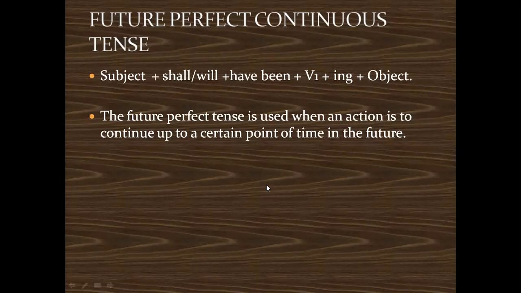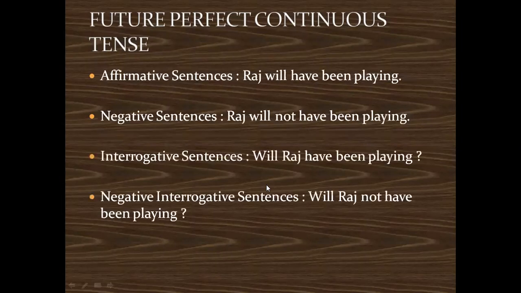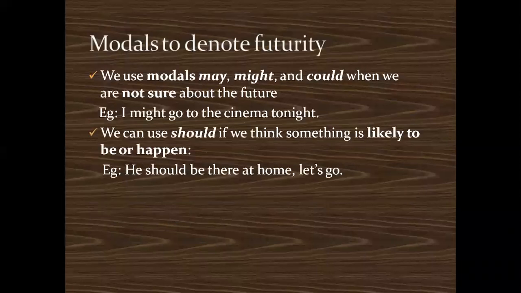For example, affirmative sentence, Raj will have been playing. Raj will not have been playing. Will Raj have been playing? Will Raj not have been playing? So these are examples of the future perfect continuous tense. Okay. So this is all about the tenses.